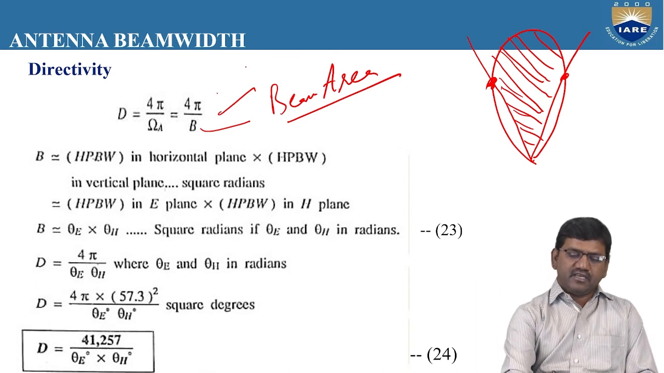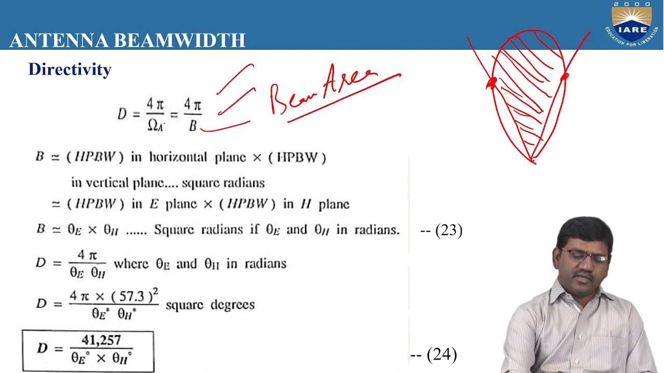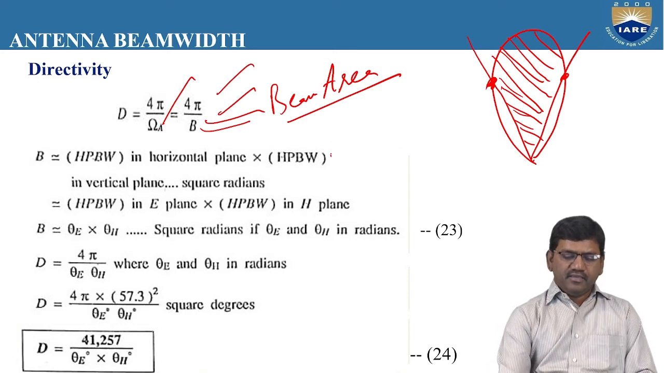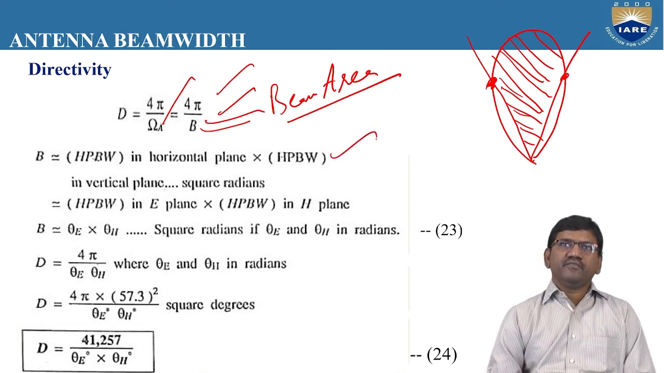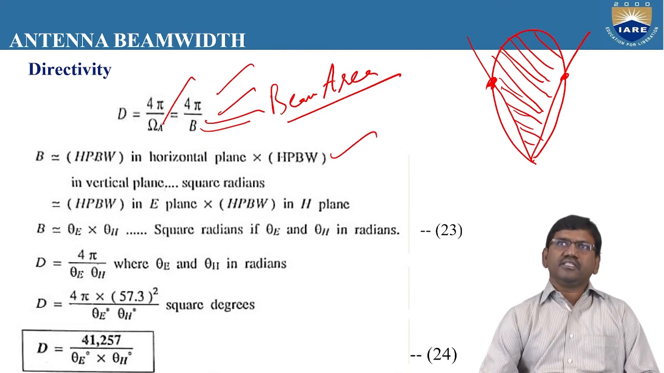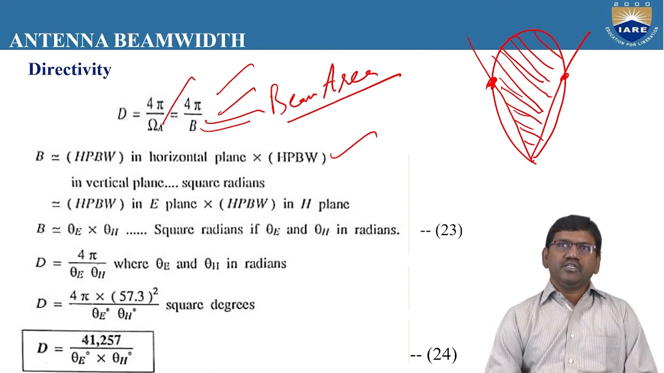We can represent this beam area as B. We can also write D is equal to 4 pi by omega A, or 4 pi by B. Here omega A represents the beam solid angle, or we can also call it the beam area. B is written as the half power beam width in the horizontal plane times the half power beam width in the E plane. Whenever we want to calculate the half power beam width in the E plane or H plane, the major lobe must exactly coincide with any of the axes.